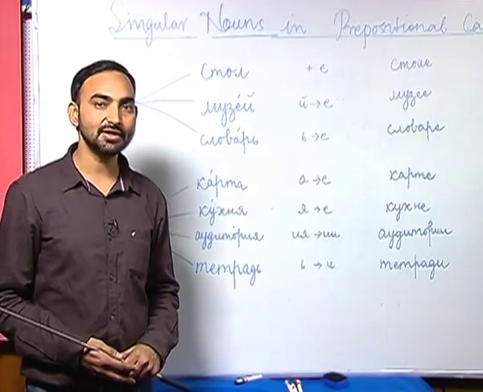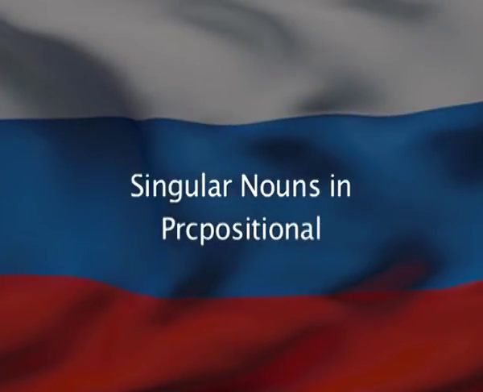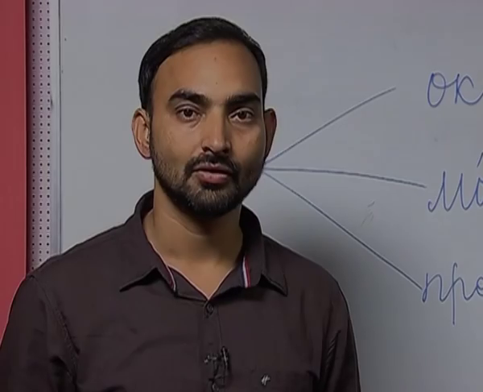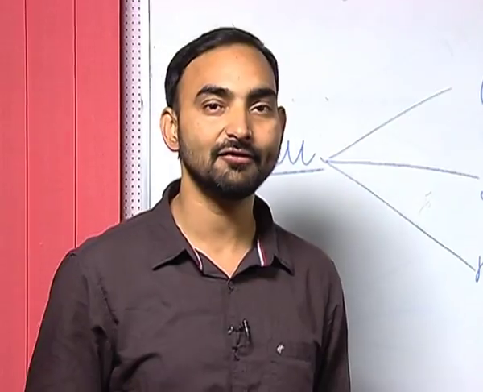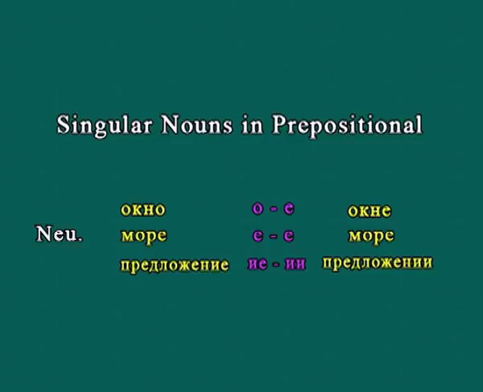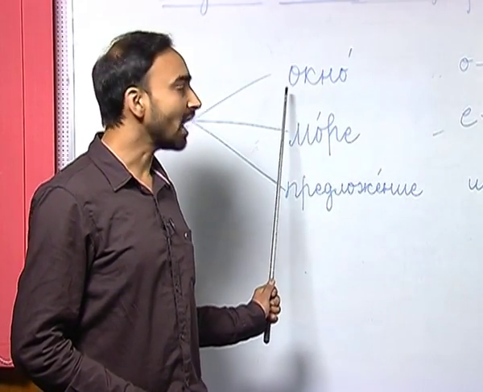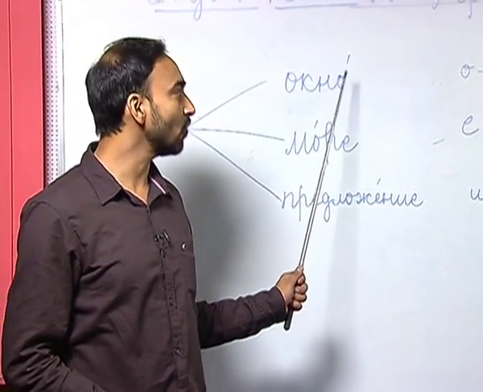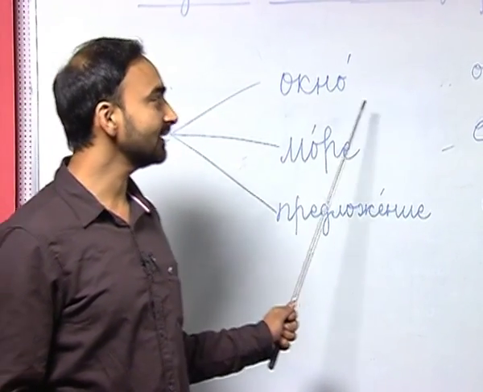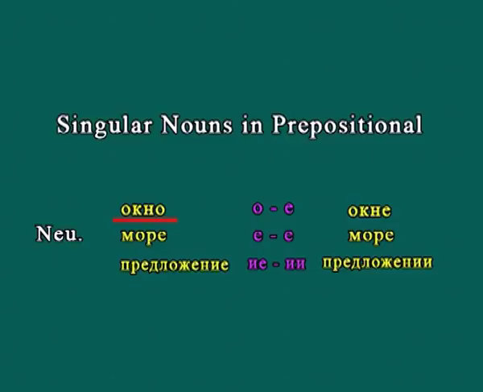So, let us move on to the neuter gender nouns. How do they change in the prepositional case? How do we change a neuter gender noun if we are using that noun in the prepositional case? I have written here 3 nouns with different endings, and all these nouns are neuter gender nouns. The first word is the neuter gender noun akno. The noun ends with hard vowel o. In the prepositional case o is replaced with ye. So, akno will be akne.